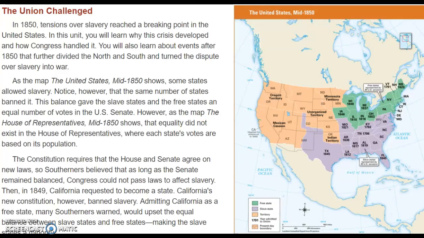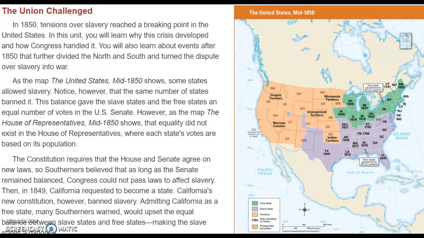The Union challenged. In 1850, tensions over slavery reached a breaking point in the United States. In this unit, you will learn why this crisis developed and how Congress handled it. You will also learn about events after 1850 that further divided the North and South and turned the dispute over slavery into war. As the map of the United States in the mid-1850s shows, some states allowed slavery.